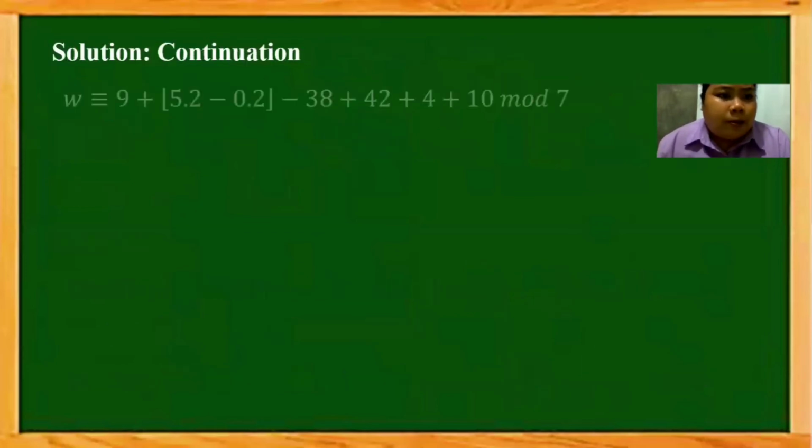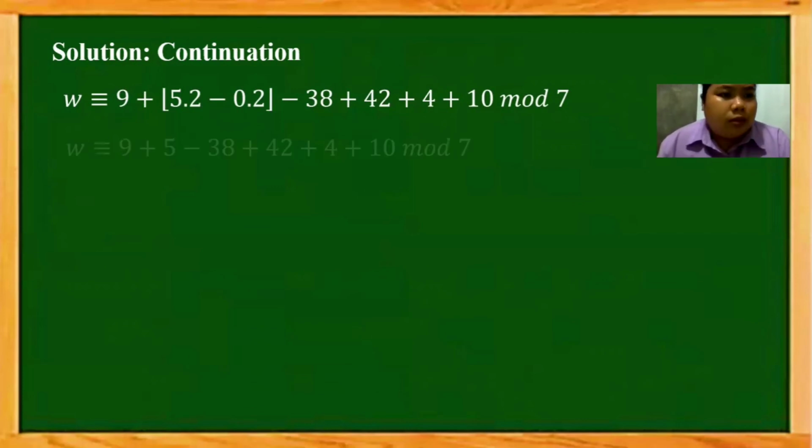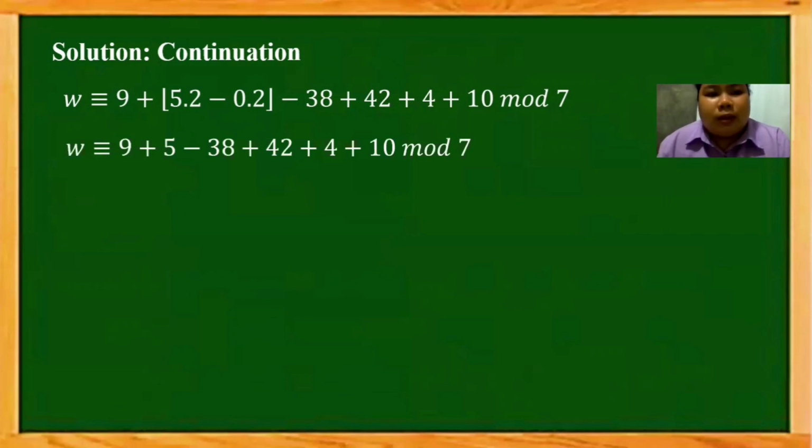By simplifying, we have now W is congruent to 9 plus 5.2 minus 0.2, 2 tenths rather, minus 38 plus 42 plus 4 plus 10. So W is congruent to 9 plus 5 minus 38 plus 42 plus 4 plus 10 modulo 7. So W is congruent to 32.